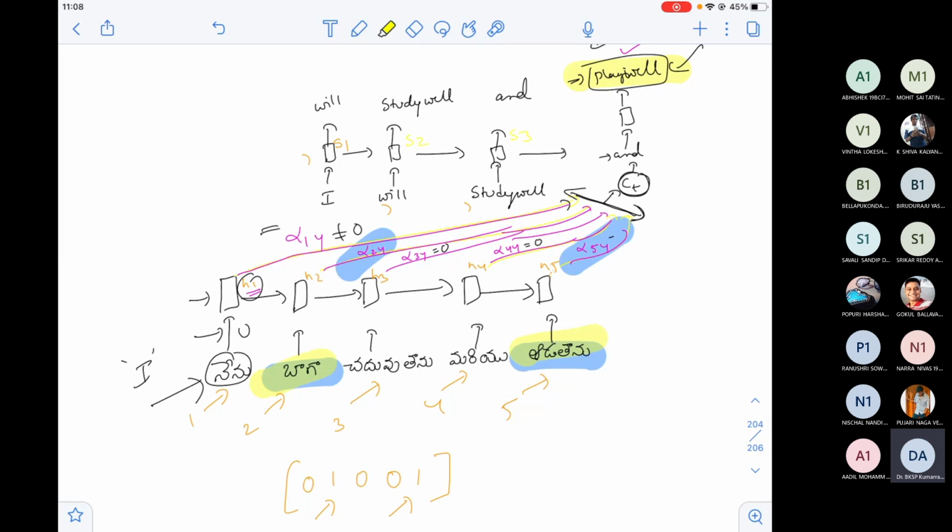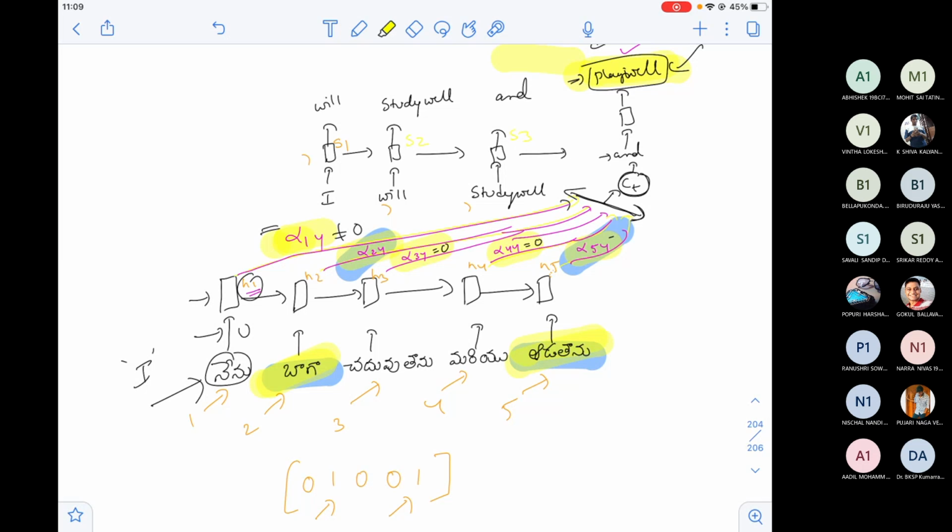But how does the system know? For that reason, we have introduced alphas. Alphas will tell how much each word is important at every word generation. Theoretically, it is fine. In this case, to generate the word "play well", only the second word and the fifth word are important. The rest of the words are not at all important.